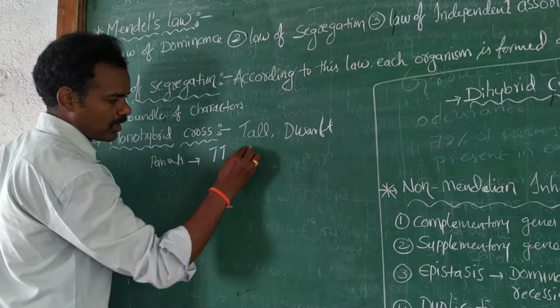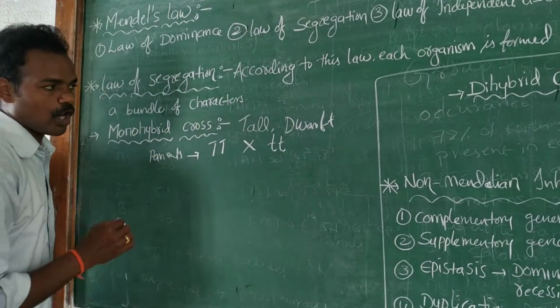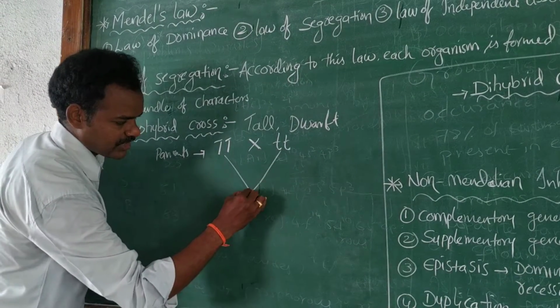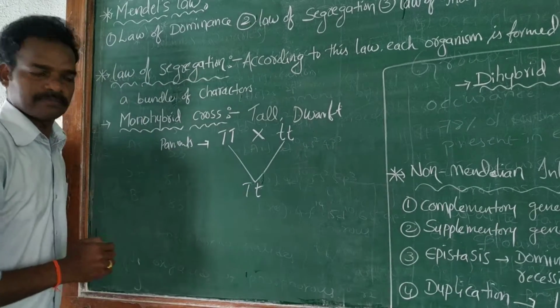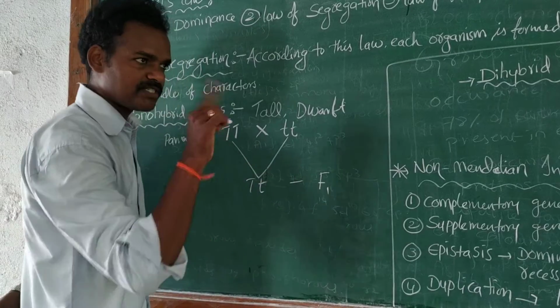Capital T, tall, is crossed with small t, the dwarf. In the first generation, the F1 generation, the gametes are capital T and small t.